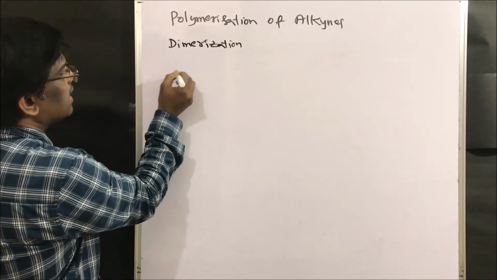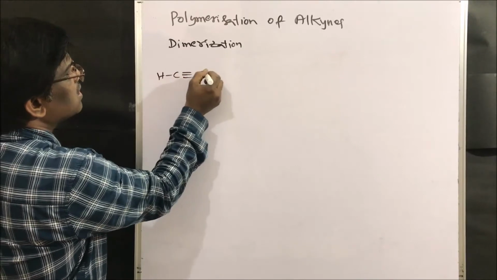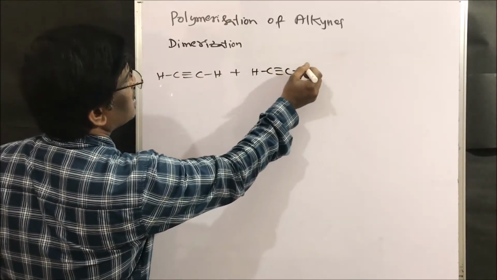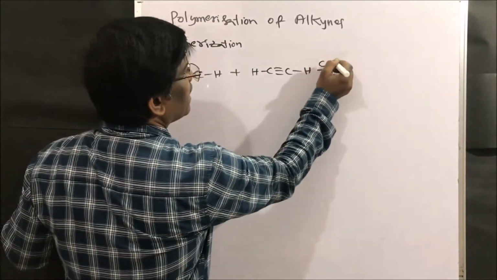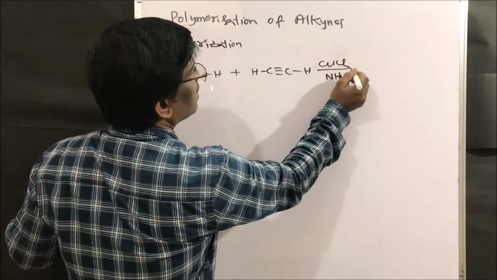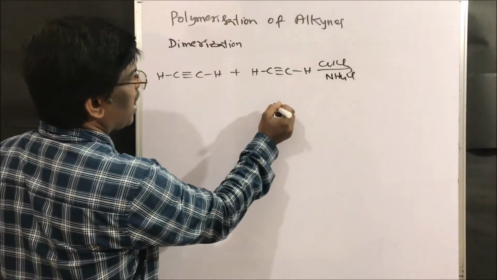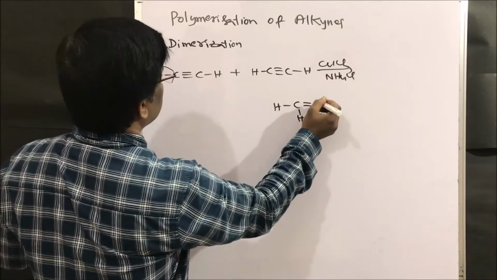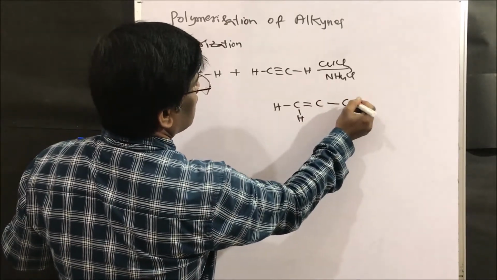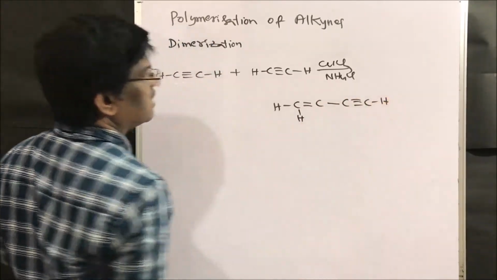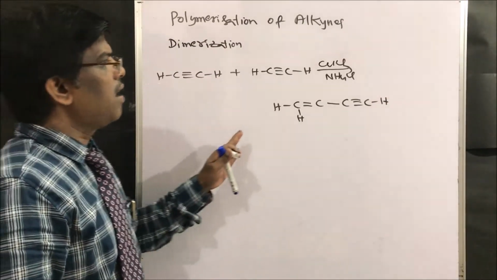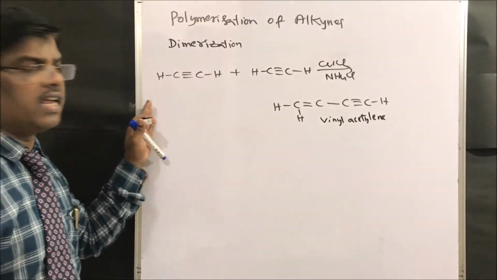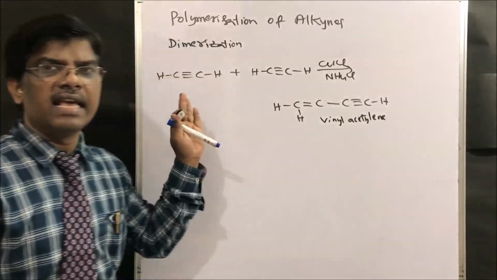Next, dimerization of acetylene. What happens? CH triple bond CH plus HC triple bond CH, with copper chloride and ammonium chloride, dimerizes to HC double bond CH, triple bond CH. This is dimerization of acetylene. So this is very important reaction of these compounds, vinyl acetylene.